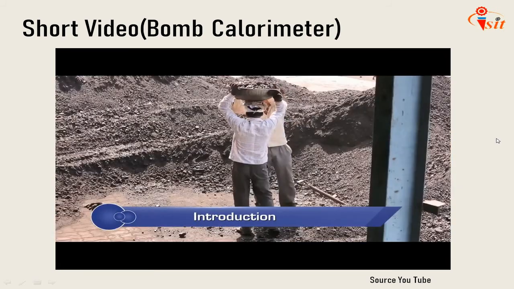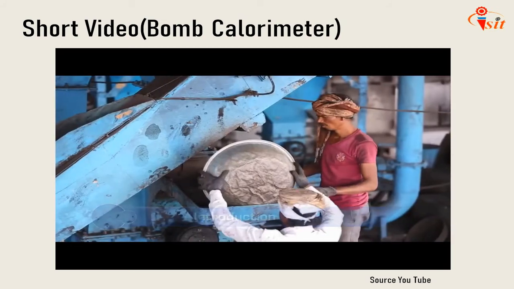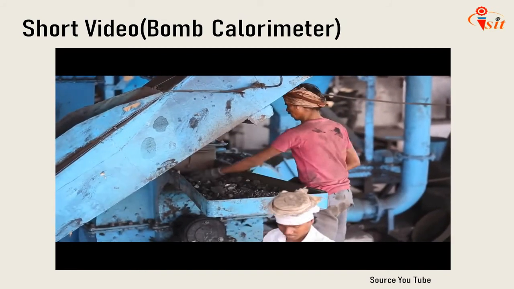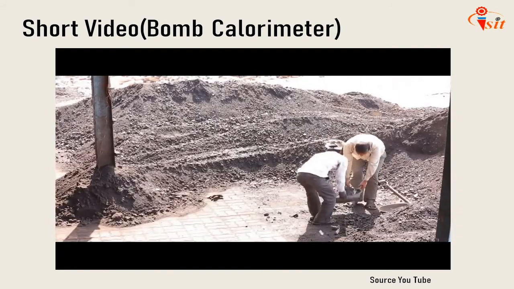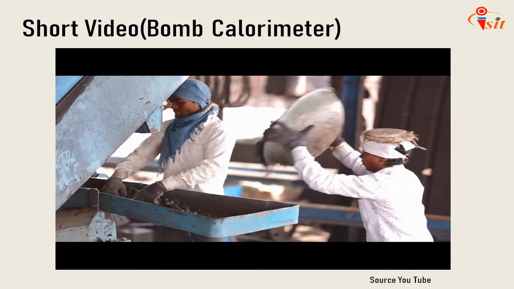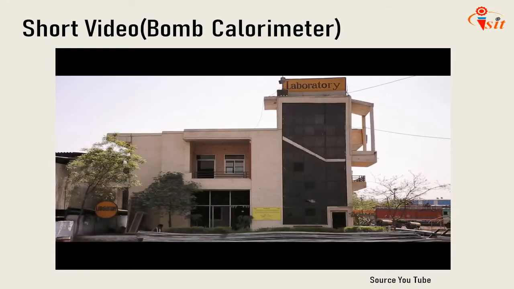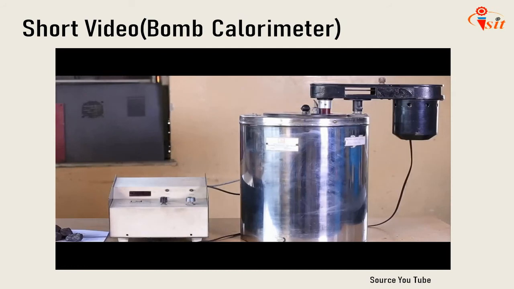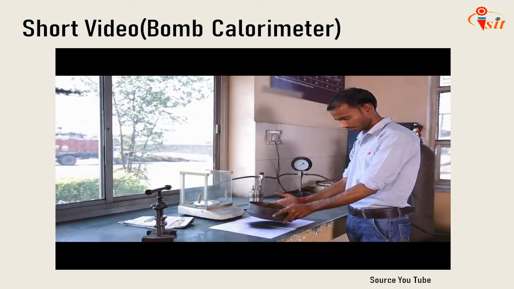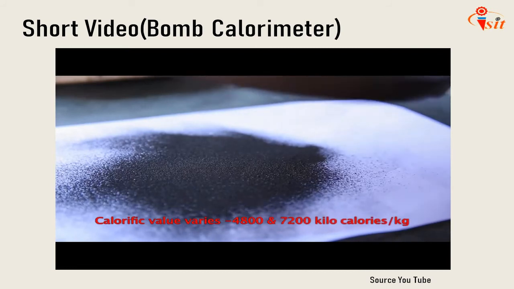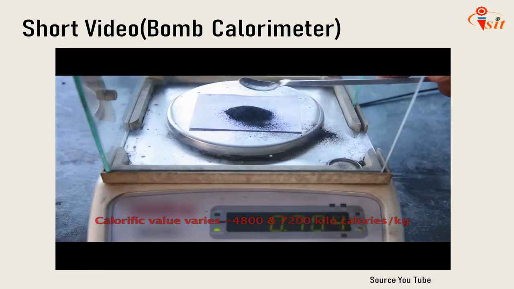Pulverized coal is the fuel used predominantly in reheating furnaces in the steel re-rolling mill sector. Higher the calorific value of pulverized coal, lower is the fuel consumption in the furnace. The calorific value of any fuel can be determined in a laboratory using a bomb calorimeter. Generally, the gross calorific value varies between 4800 and 7200 kilocalories per kilogram.